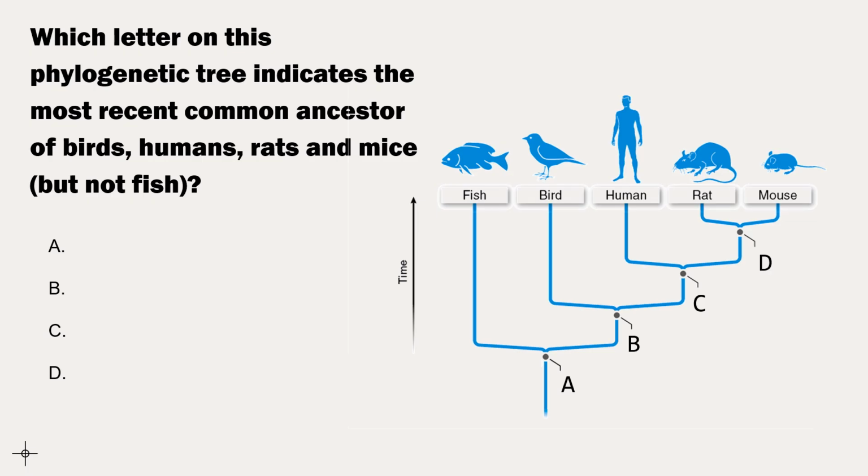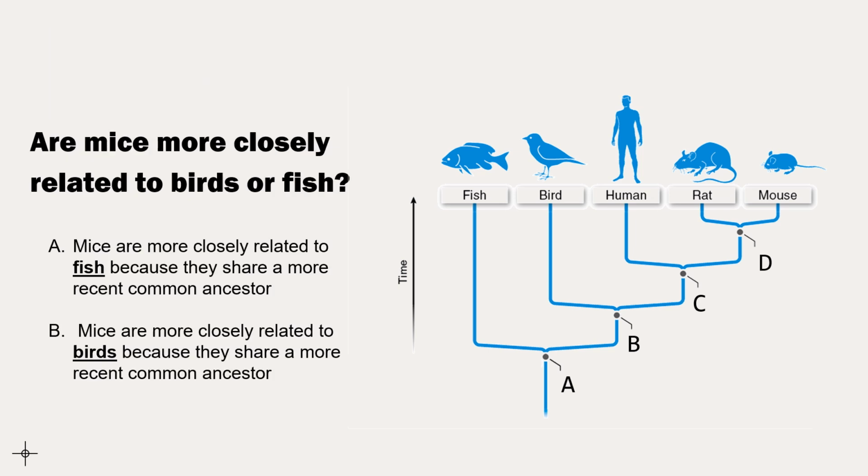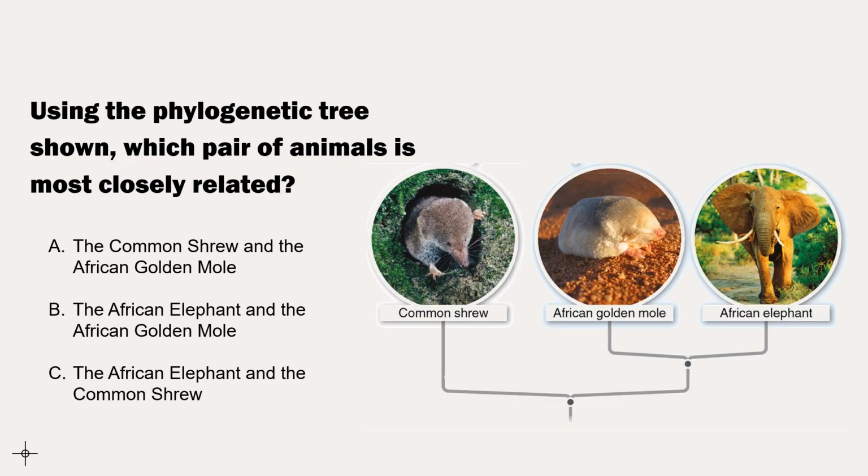Now use this participation question to test your ability to read this phylogenetic tree. Now give this one a try. Are mice more closely related to birds or to fish? Remember that you can't always tell by looking at two species how closely related they are. Here's another participation question for you. Use the phylogenetic tree to determine which two animals are most closely related.